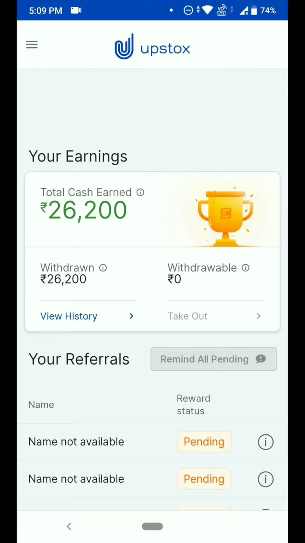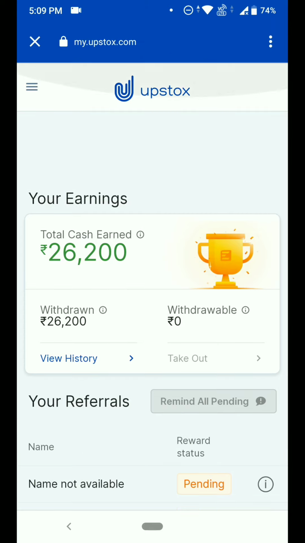Also, as you can see here, your referrals. Here you will see your friend's name, and there are some pending accounts. If your friend has not yet uploaded the documents, it will show as pending. If your friend has uploaded the documents, you will get the amount and see your friend's name. Here it displays how much referral amount you got. Once you get it, you can withdraw the amount directly to your bank account.